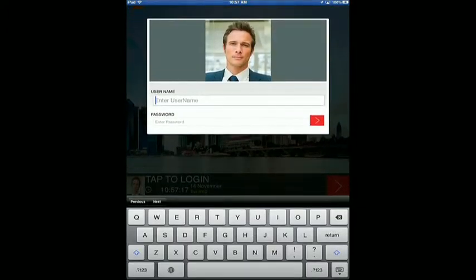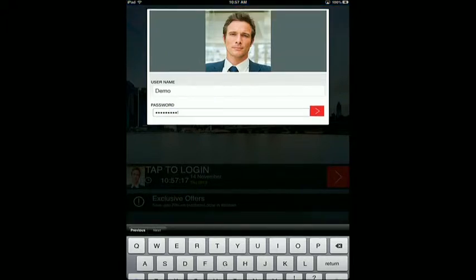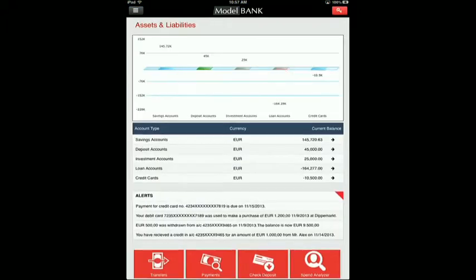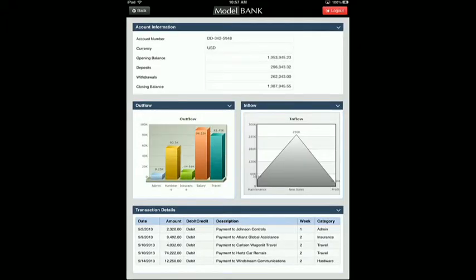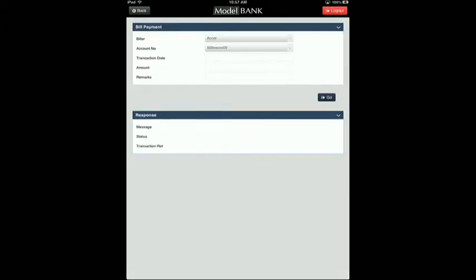So the app has been installed, the modified app. So let me now log into the app, and I provide the credentials. I have to go through the password. And after I log into the app, let's look at the spend analyzer screen that we built. Here we see that the modified screen is now part of the app. And I can also access the payment screen, and I can do a payment transaction here. Let me quickly do a payment transaction.